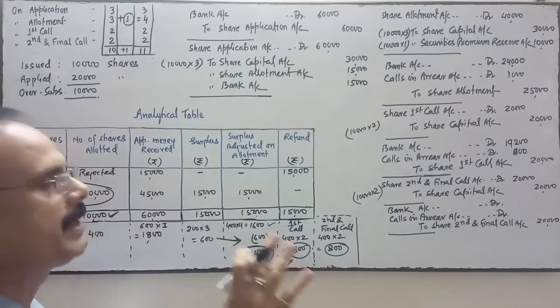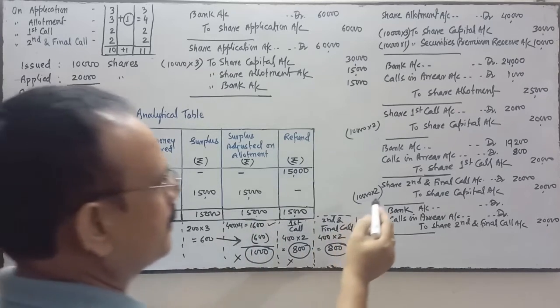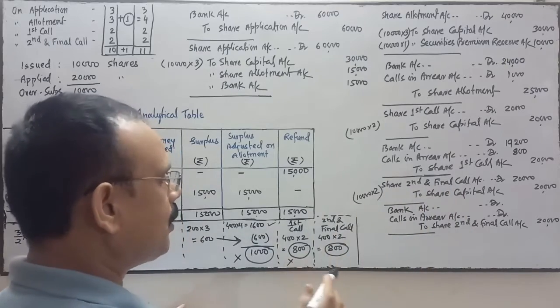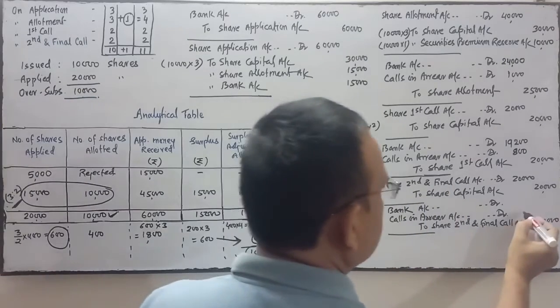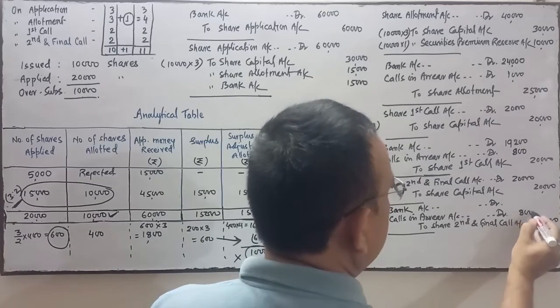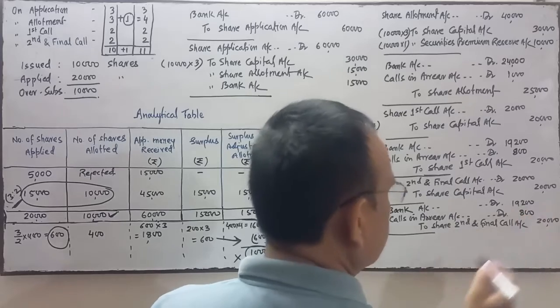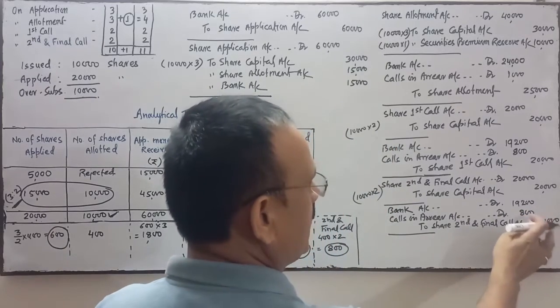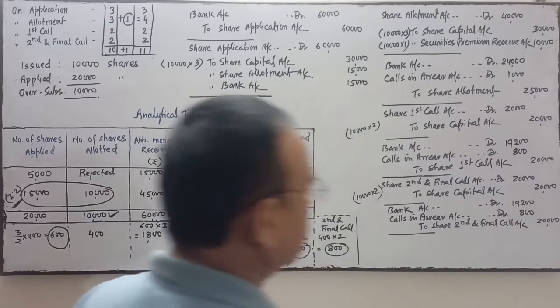Company has received 20,000. Now when the second call is called up, 20,000 is due. Out of this 20,000, 800 is the calls in arrear, so 800 will be in the calls in arrear account. The rest amount will be 19,200, the balance amount. 20,000 minus calls in arrear, you will get the amount of bank easily.